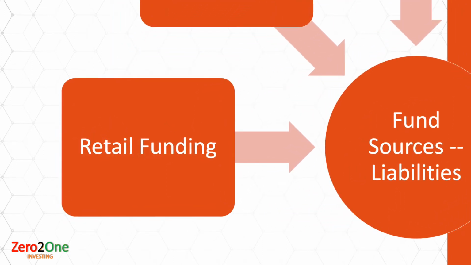Retail funding refers to the various types of deposits that households and small companies keep with a bank. For example, deposits from customers like savings accounts, current accounts, and fixed term deposits. This type of funding is considered unsecured since depositors do not ask the bank to give them any sort of collateral as a guarantee for keeping hold of their money.